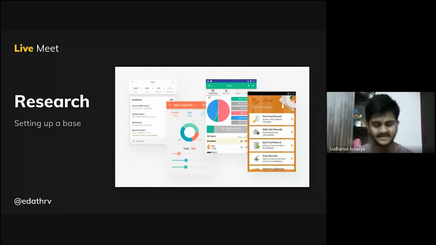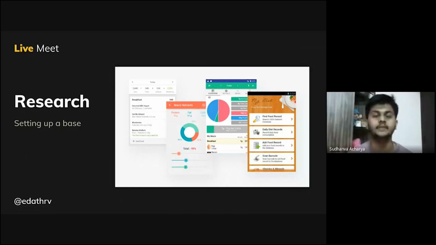So this is just setting up a base or a ground, right? This is just to get that niche of information, that is, what kind of features you should provide as a designer in your app, that is your nutrition tracking app in this case. So this is all about research. Research is all about getting all the required information.